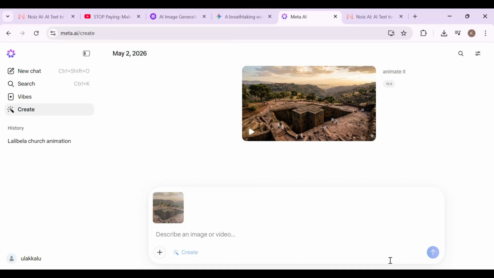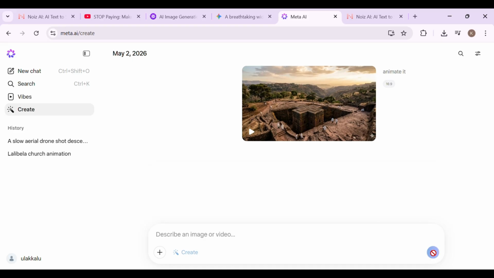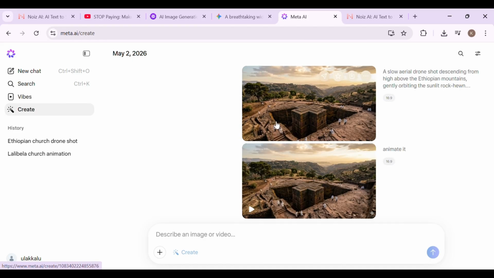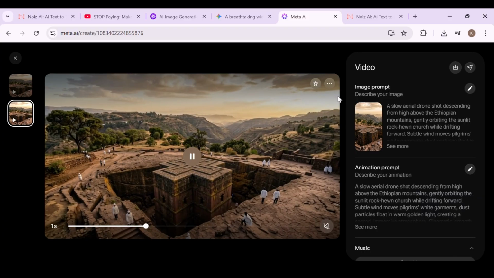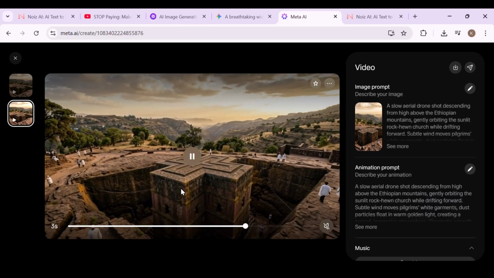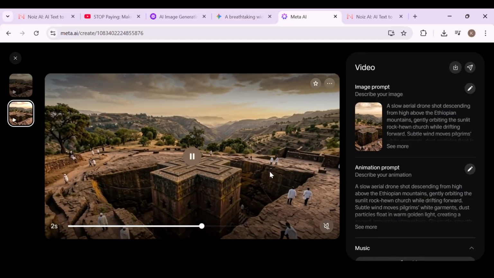I simply switch the mode from image to video. Next, I upload the image from scene 1. Then I paste the exact same video prompt generated earlier. And now, click animate. Within seconds, your scene comes to life. Let's play it. As you can see, the result is smooth, cinematic, and perfectly aligned with the story. But it doesn't stop there. If you want more control, you can adjust the style, add background music, or fine-tune the motion directly inside the tool.